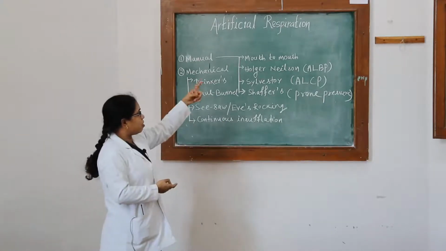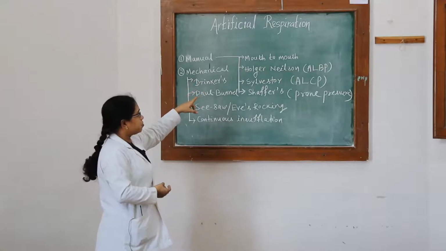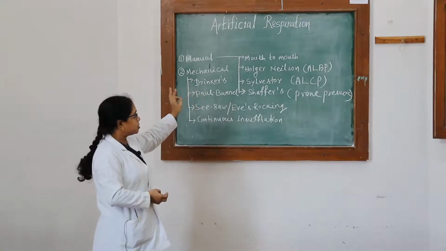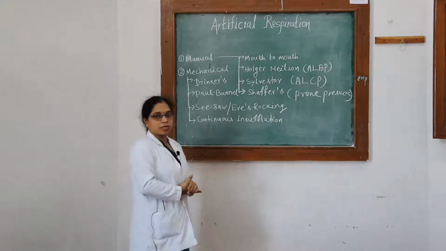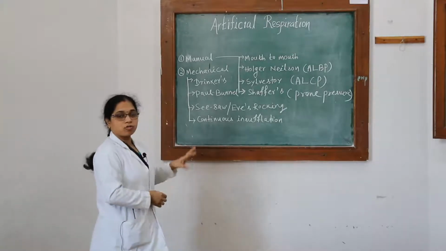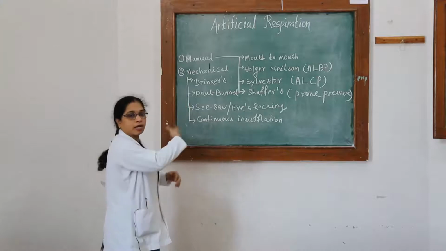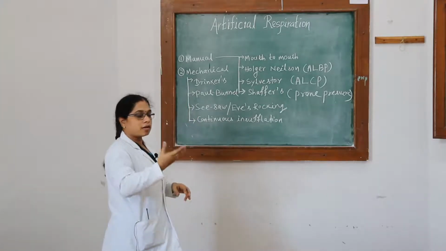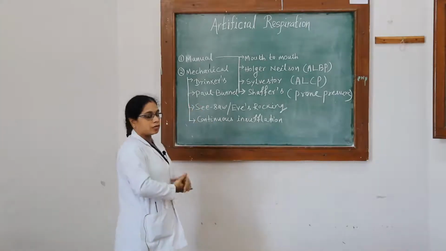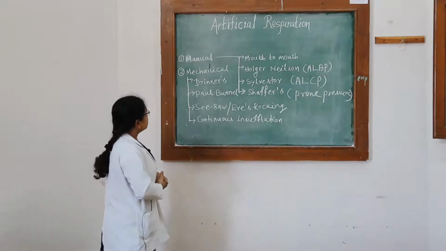Out of all four methods, commonly asked are Holger Nielsen, Sylvester, and some of the time Sappho's method is asked in the exam. Mouth to mouth is not asked, but you should know which is the most effective. When there is a real patient, at that time you can do it. So these are the four methods.